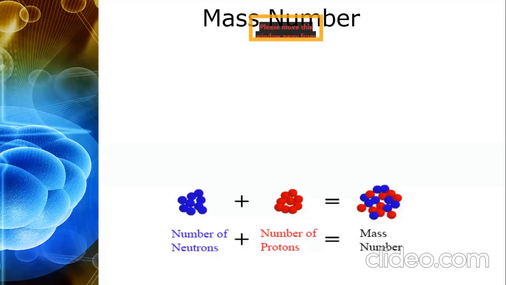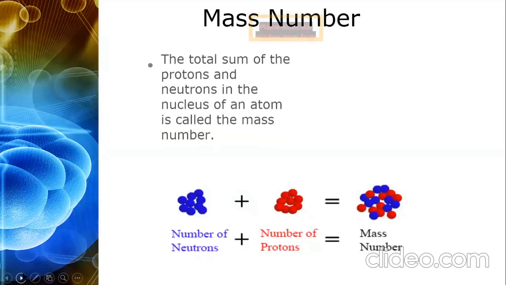Please copy it down. Somewhere people use the word mass number, somewhere they use atomic weight, somewhere they use atomic mass. In your chemistry book, in this chapter, atomic structure, in this topic, they have labeled this as mass number, and in the very next topic, they used the word atomic weight or atomic mass.